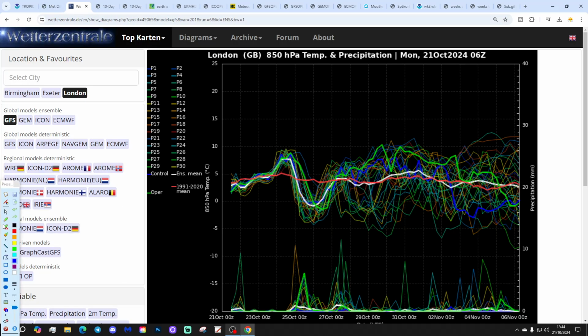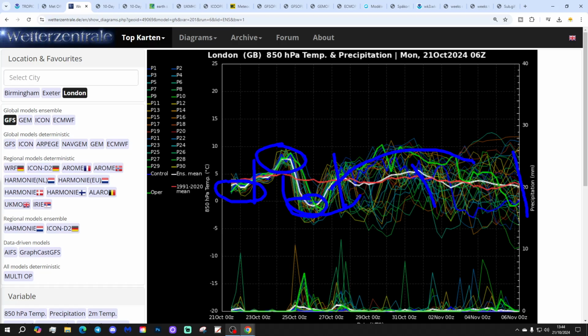These are the GFS upper air temperature and precipitation ensembles for the next couple of weeks. London today, the red line is the 30-year upper air temperature average for London, starting off around to slightly below average at the moment. The upper air temperatures will be ticking up towards the middle to last stage of the week though, and then dropping away at the end of the week and into the weekend. Actually becoming quite cold briefly at the end of the week into the weekend.